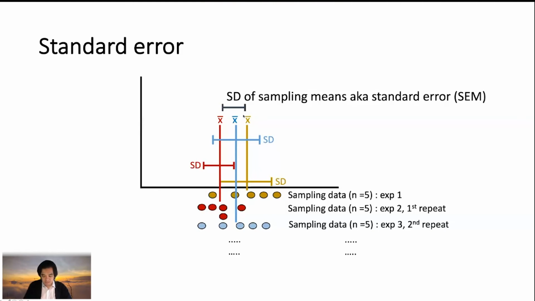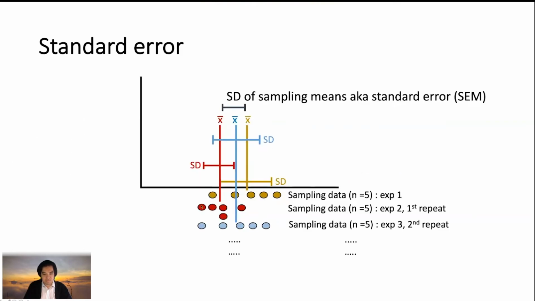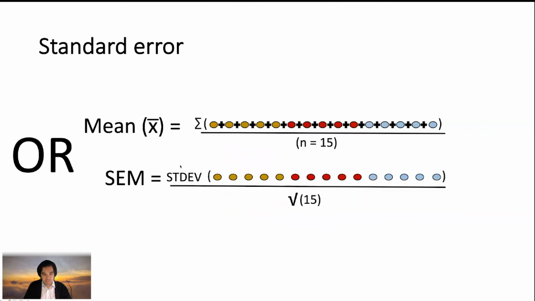Another way that I taught you guys during the practical session is to measure the whole population mean, then get the standard deviation in Excel and divide it by the square root of the number of the population. This is the best way to get your standard error of the mean. If you now have all the samples together, since they come from the same population, you guys could pool them together and calculate the actual mean.